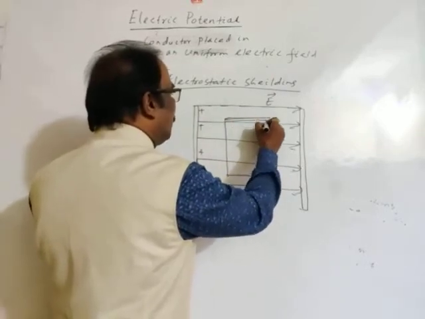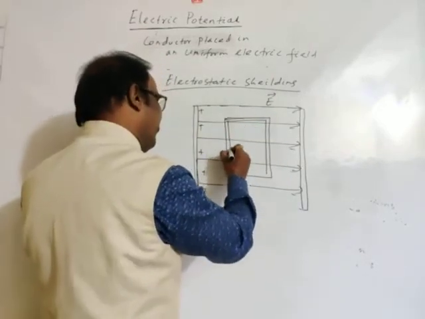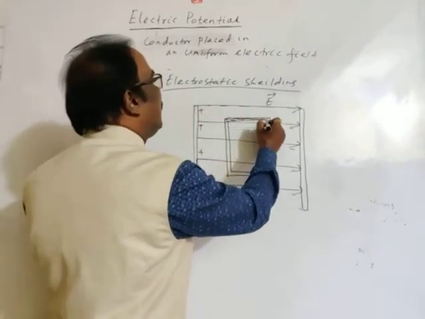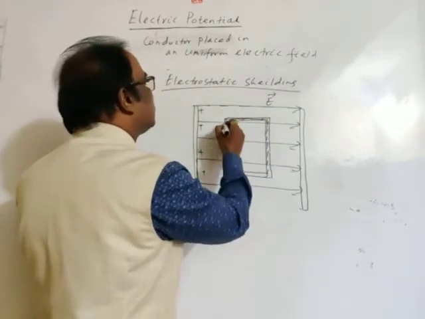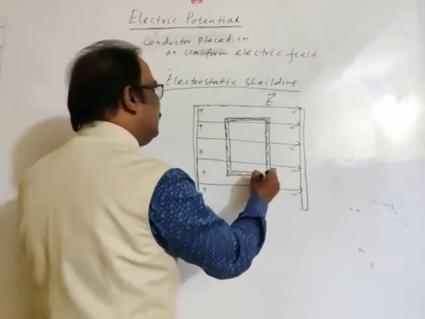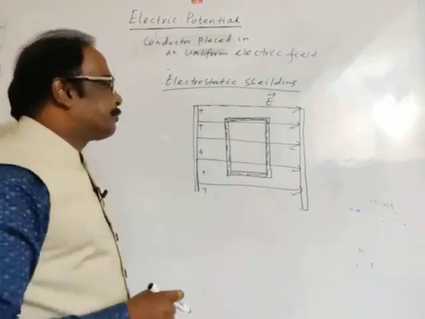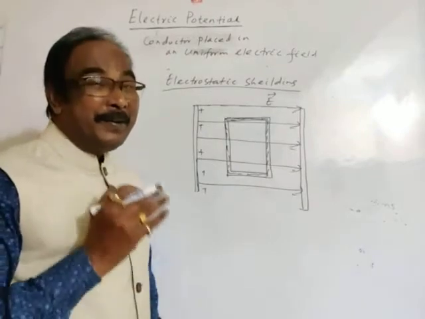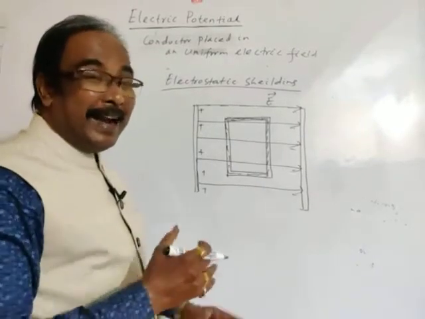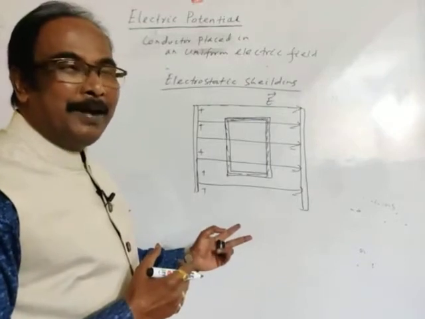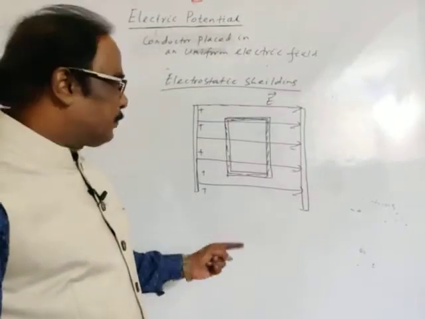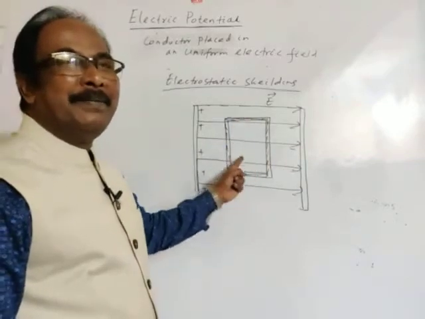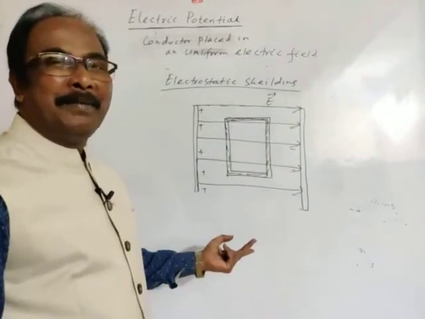This is a hollow conductor placed in a uniform electric field. This is solid part, this is solid part. Now we have discussed conductor with cavity, electric field is 0. So this is a hollow conductor, this is air or vacuum, so there must not be electric field inside it.